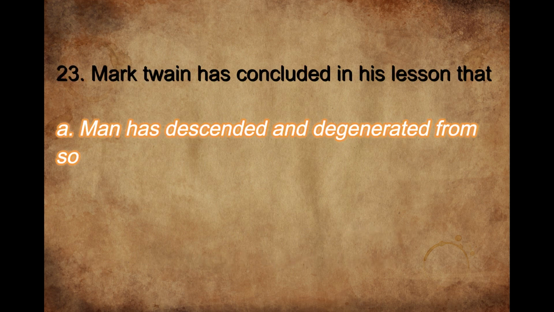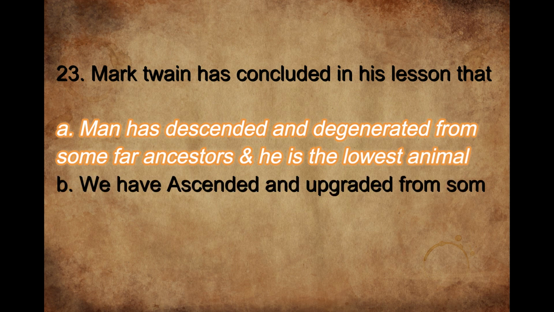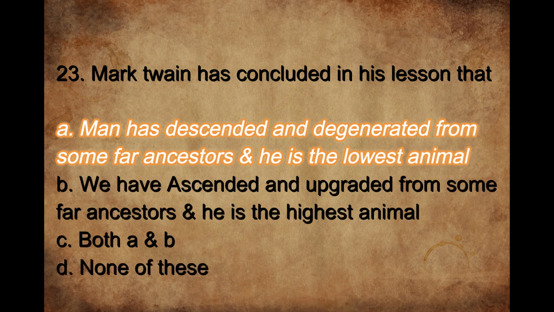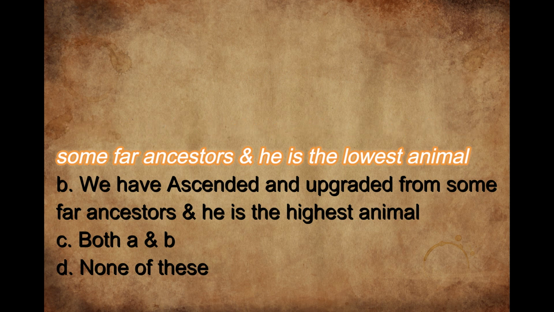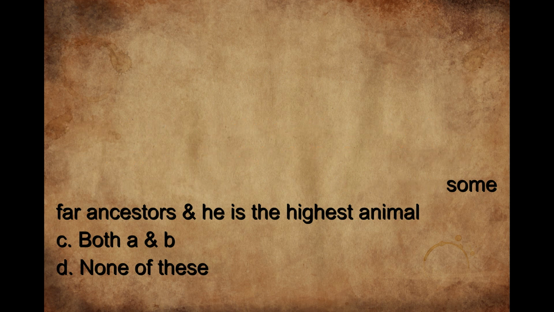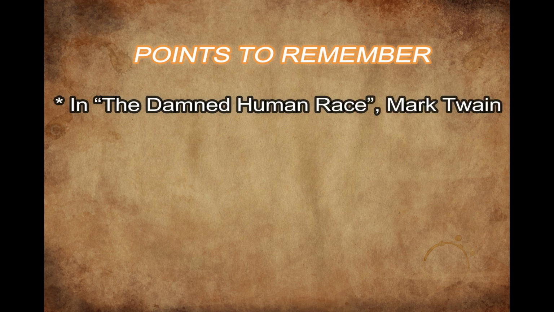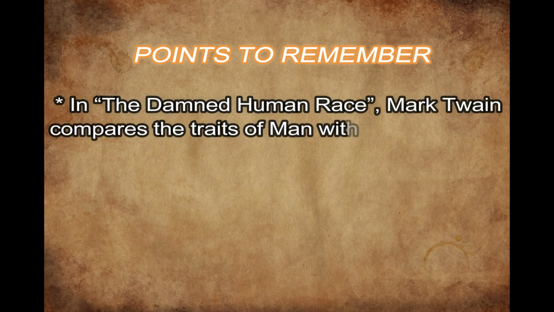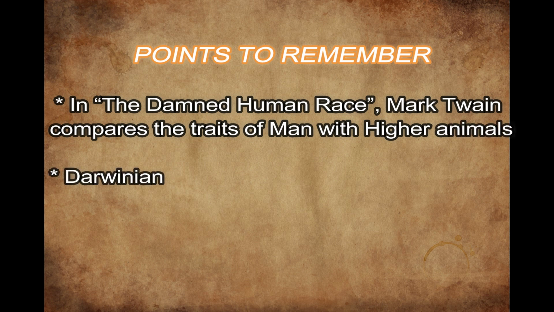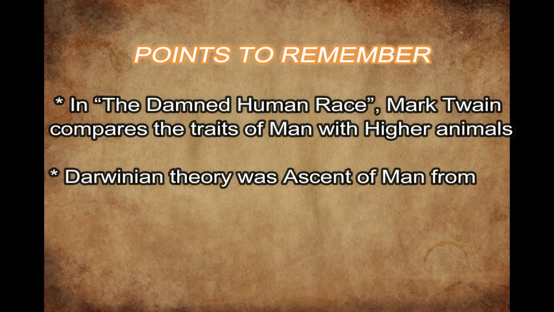Now the 23rd and the last question is, Mark Twain has concluded in his lesson that man has descended and degenerated from some far ancestors, and he is the lowest animal in this universe. So the right option is A, which Mark Twain has concluded in this lesson. Now, what are the points we have to remember while attempting the MCQs? We will summarize these points.